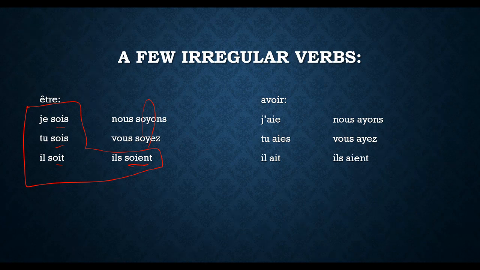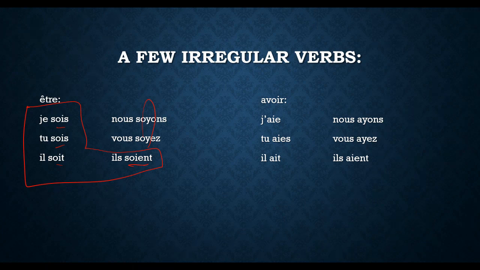Going back to my example at the beginning, if I want to say it is necessary that I be on time tomorrow, it's going to be il est nécessaire que je sois à l'heure demain. Je sois. Don't say je suis, that's indicative, that's regular. Je sois is going to be the subjunctive.